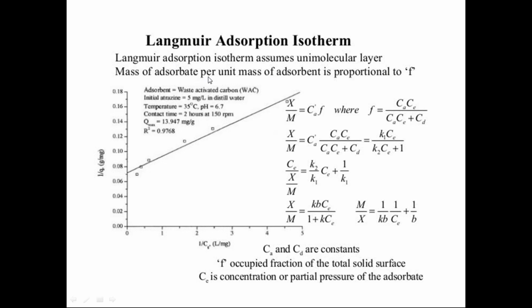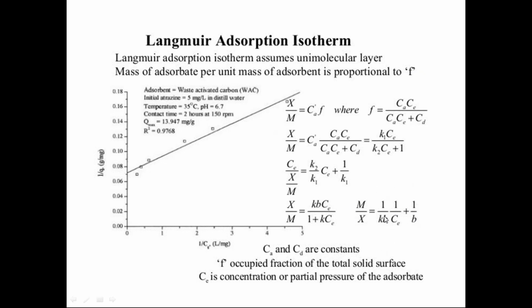So the mass of adsorbate per unit mass of adsorbent is proportional to F. What is F? F is the occupied fraction of the total solid surface. In the total solid surface, how much is occupied by the solute molecules? That is F. Finally, you can develop an equation here.